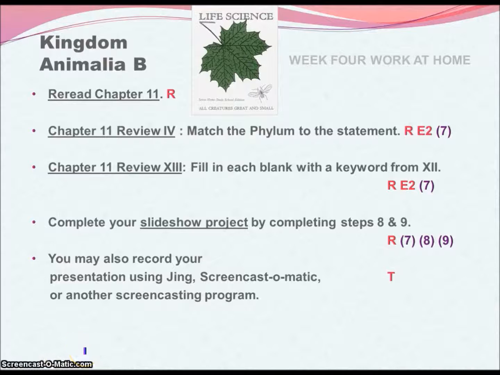So at home, we're going to be reviewing. Maybe we're going to use those new summary techniques. We're going to match the file to the statement. So now we're going to work backwards. We're going to have statements and figure out what our keywords are. They're going to finish their slideshow project. They should be generating some hypotheses here as a review, and we're tailoring that project so students may pre-record it if they have a special need.